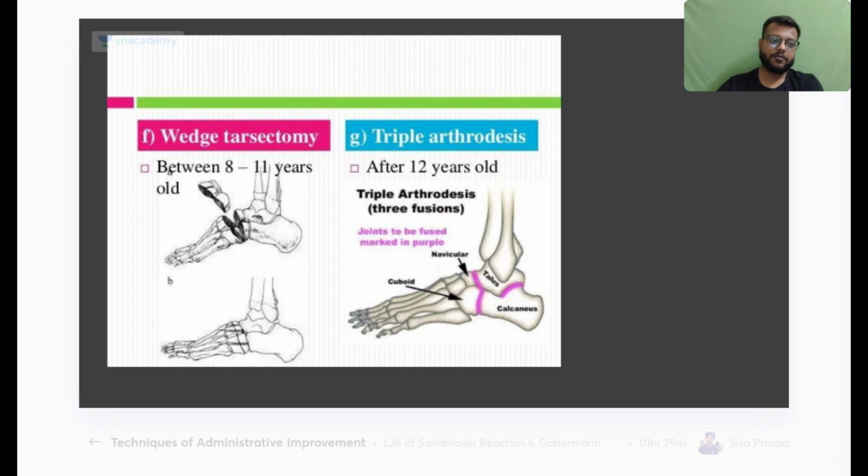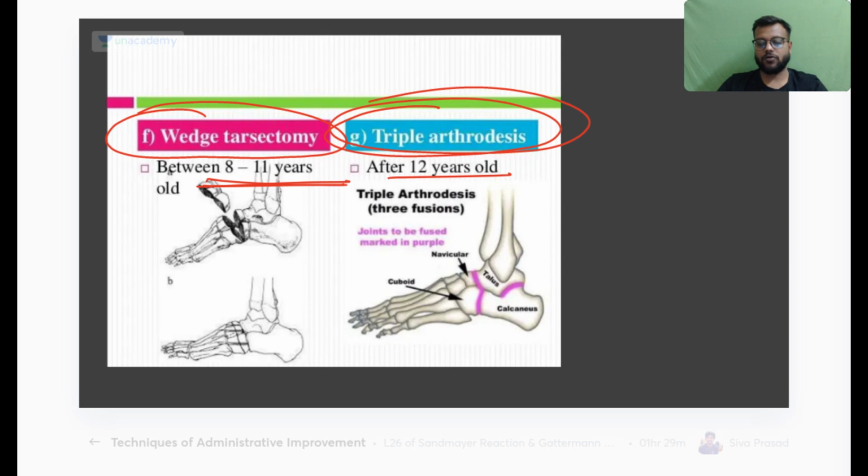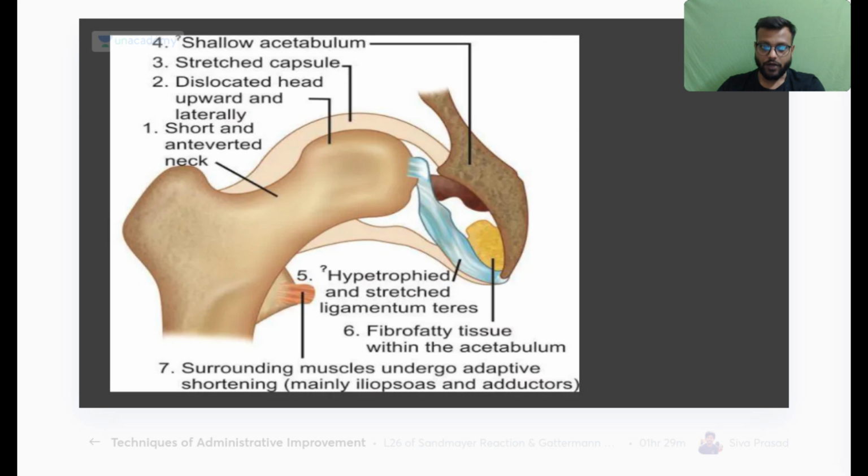Okay, now the operative treatments next, these are for the refractory cases or the cases which are not identified. Okay, so if you identify it at 8 to 11 years of age, then you go for the wedge tarsectomy, and after 11 or 12 years you go for the triple arthrodesis. Okay, remember this age thing, they will not ask more than this. Triple arthrodesis after 11 years, and at 8 to 11 years you will go for the wedge tarsectomy.